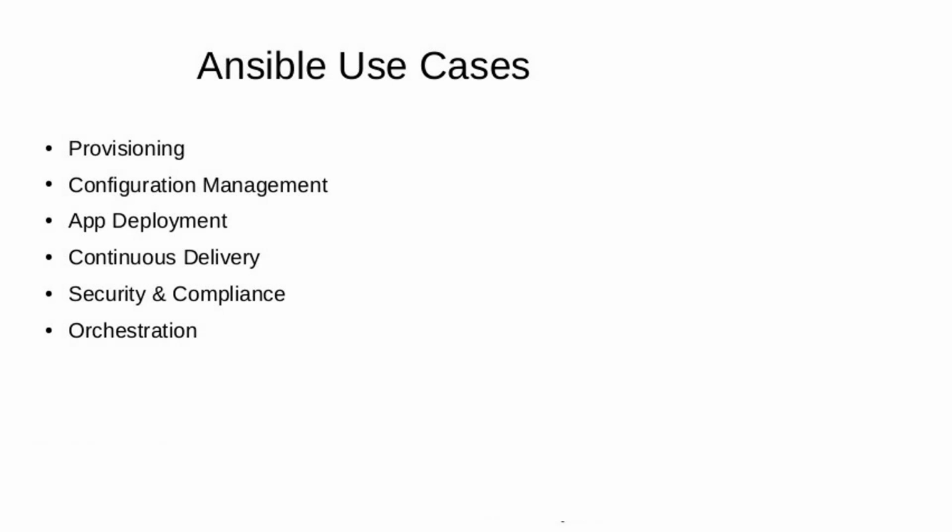Continuous delivery: normally Jenkins will trigger the job, and Ansible will deploy the code on application servers. Security and compliance are also important here. Ansible is a very secure tool and it will manage all the activities.